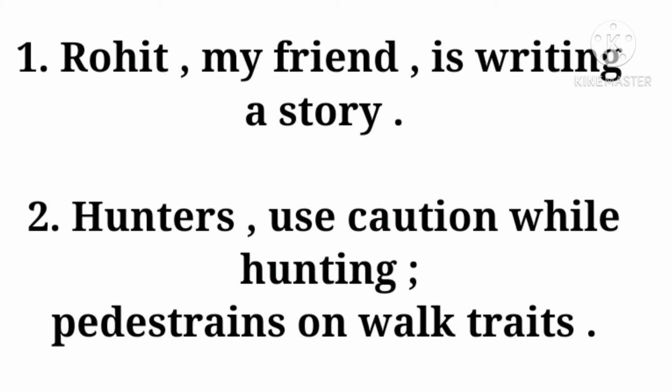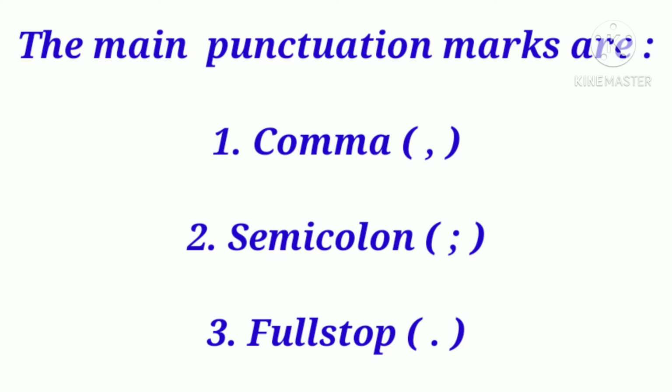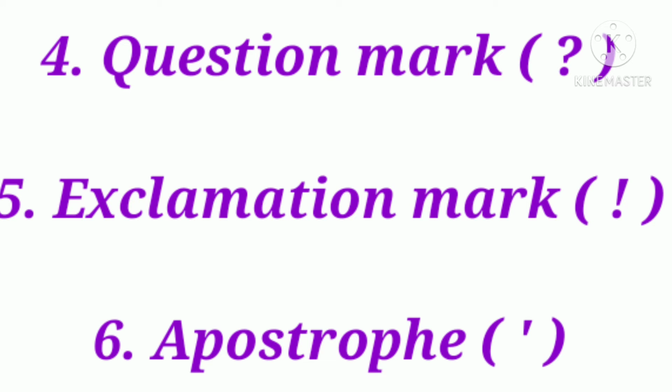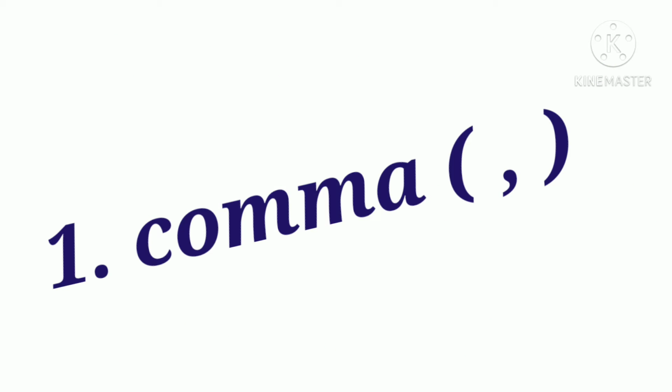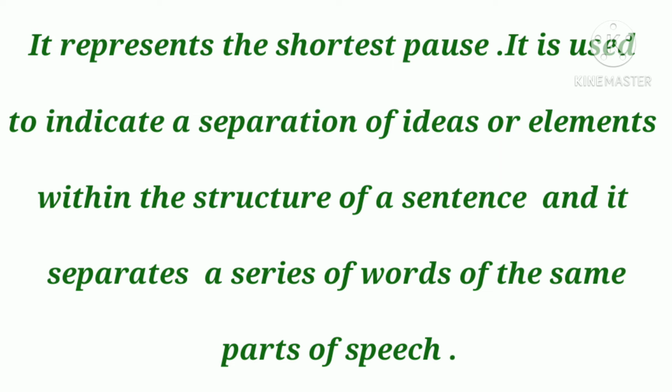So, we are going to study the different types of punctuation marks. The punctuation marks are comma, semicolon, full stop, question mark, exclamation, apostrophe. Let's start with the first one, that is a comma, as mentioned in this lesson. The definition of comma is it represents the shortest pause. It is used to indicate a separation of ideas or elements within the surface structure of a sentence, and it separates a series of words of the same parts of speech.